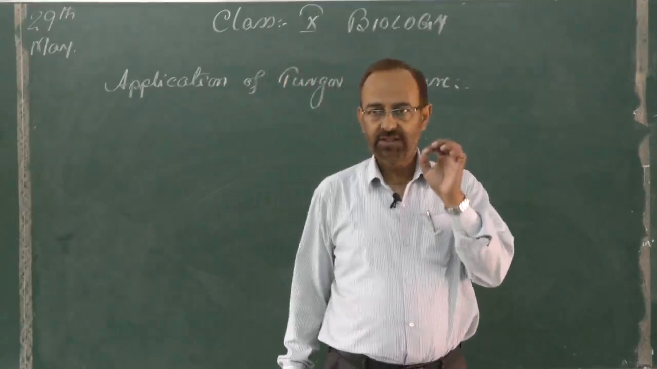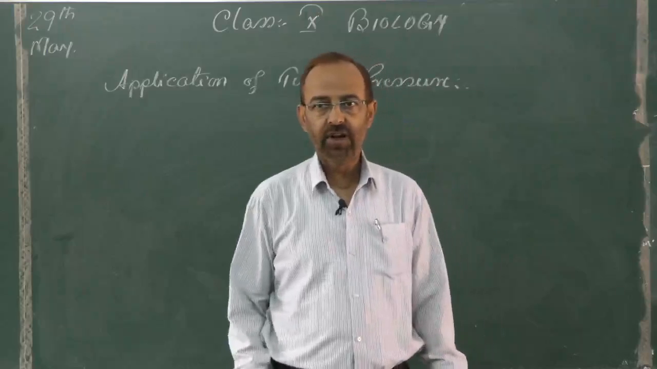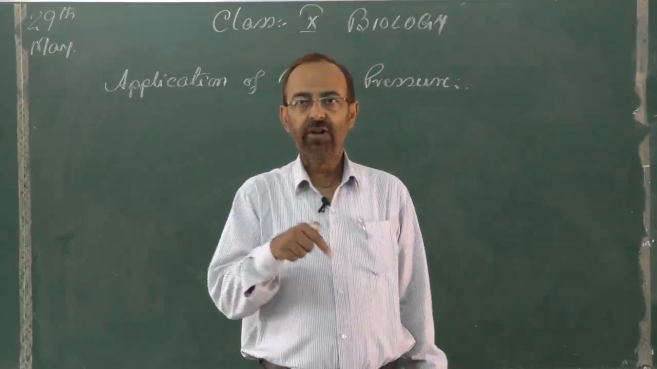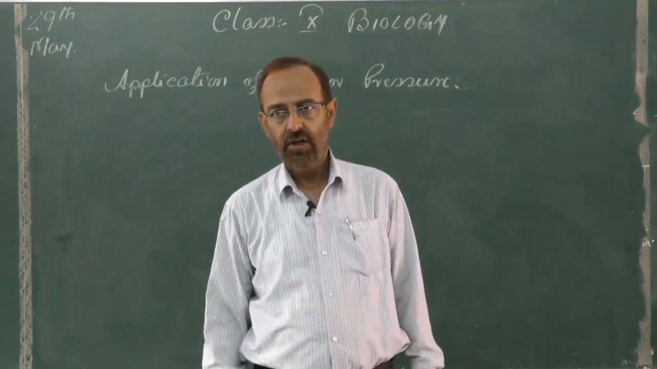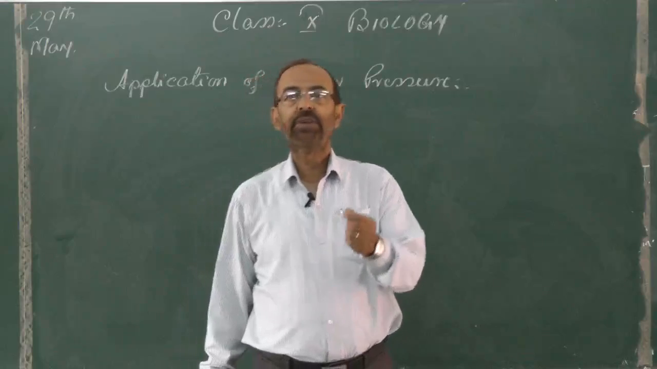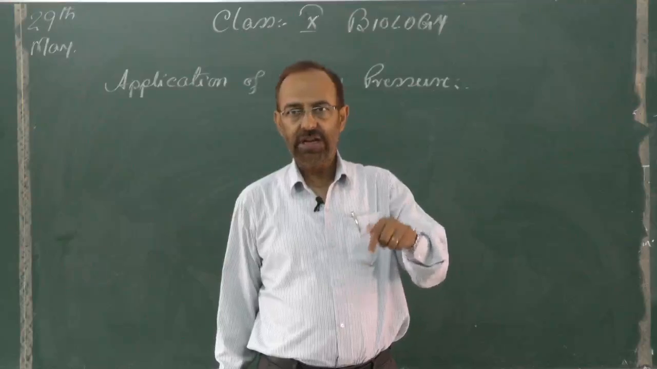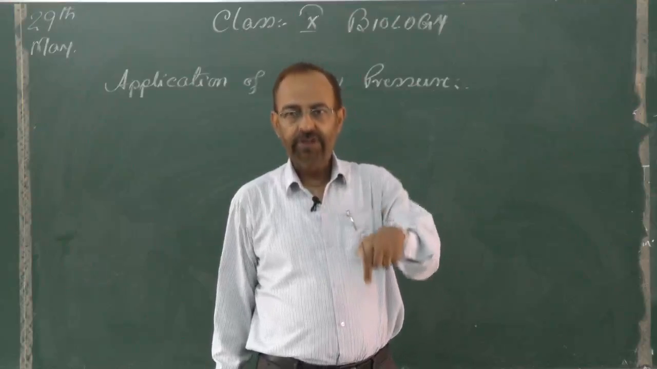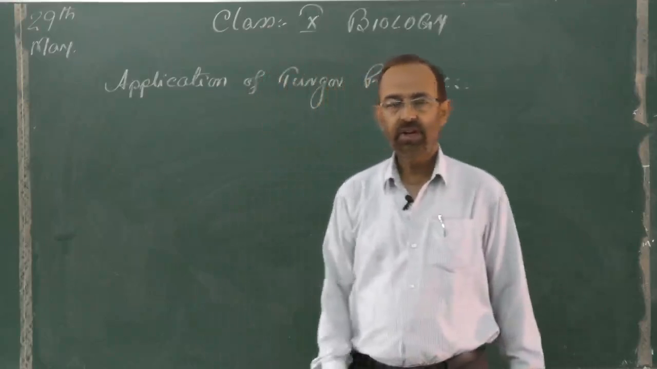So, if the cells in the growing radicle are not turgid, the radicle will not be able to grow downward penetrating the soil. So, the cells of the growing radicle must be turgid so that they can develop a turgor pressure, and this turgor pressure helps the radicle to penetrate through the soil and go deep into the soil.